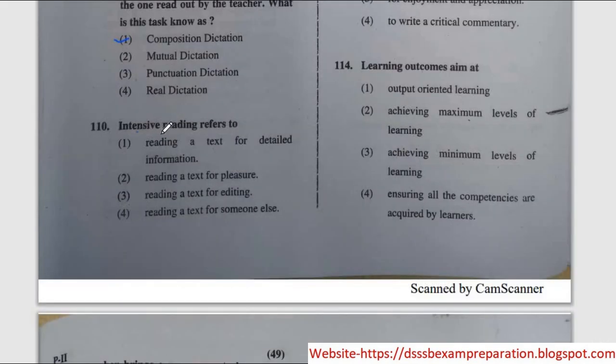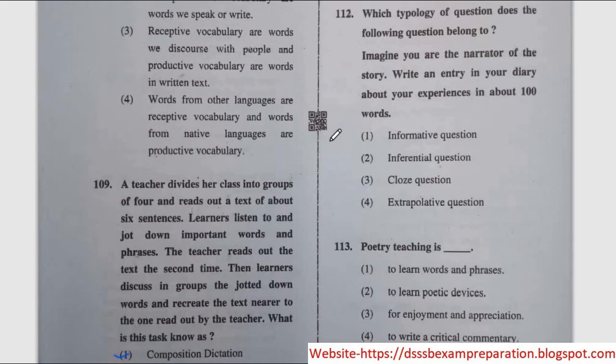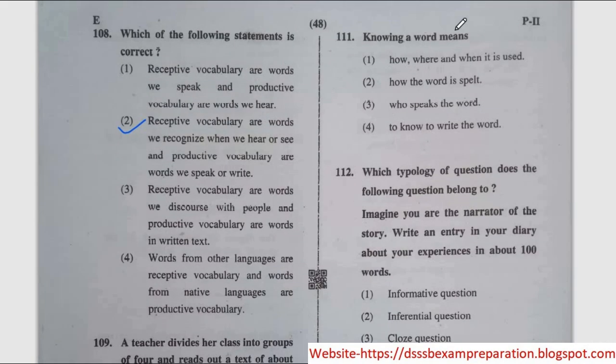Next question, intensive reading refers to. Correct option is option number 1, reading a text for detailed information. Next question, knowing a word means. The correct option is option number 1, how, where and when it is used.